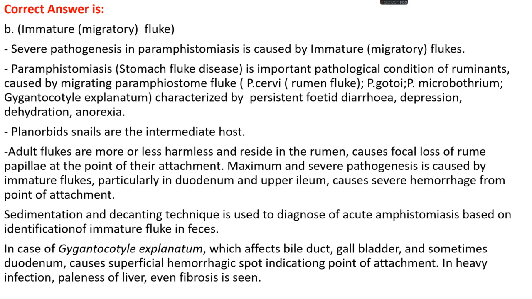In the case of Gigantocotyle explanatum, which mainly affects the bile duct, gallbladder, and sometimes the duodenum, it causes superficial hemorrhagic spots indicating the point of attachment, and in heavy infections we can see paleness of the liver, and even fibrosis is seen.